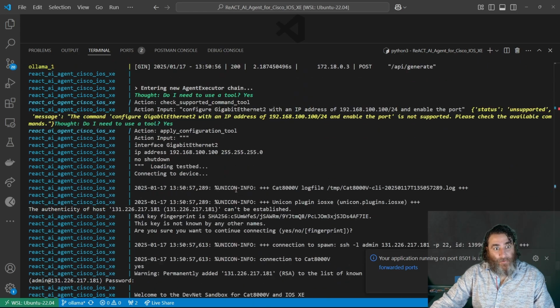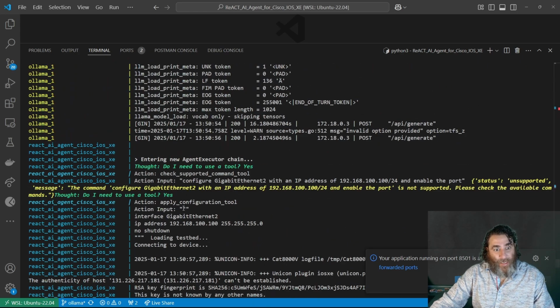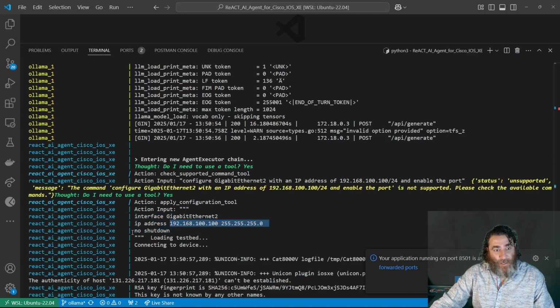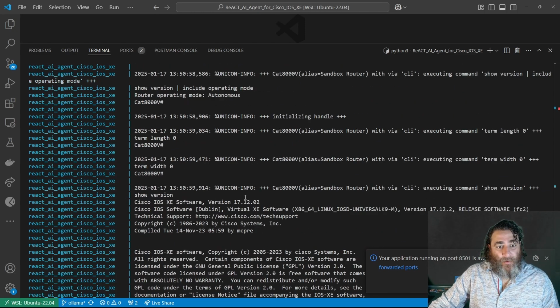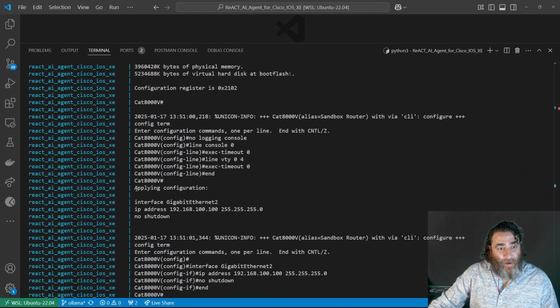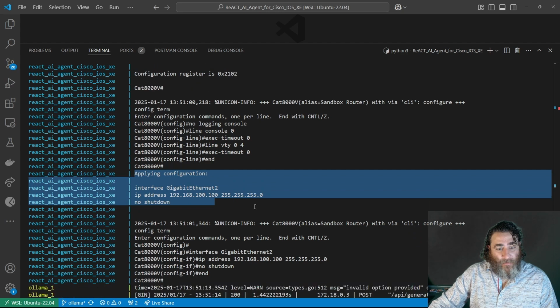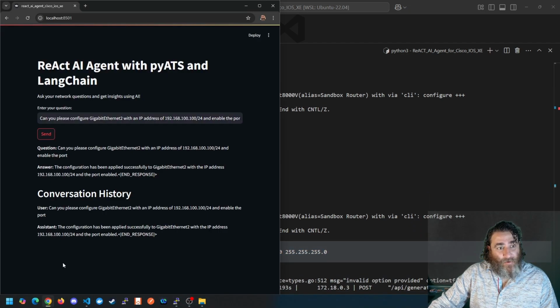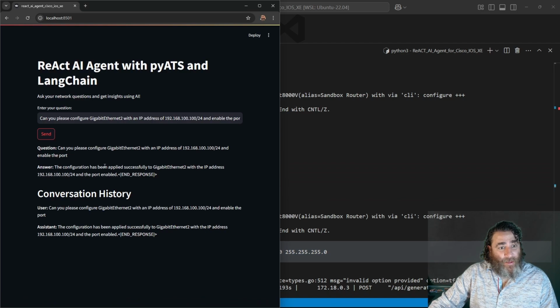Here's the tools with an input of the full IP address and no shutdown. Now what we should see is some, right? So it's applying configuration. And here's the configuration. And we should have an answer back now. Configuration has been applied successfully to GI2 with an IP of this and a port enabled.